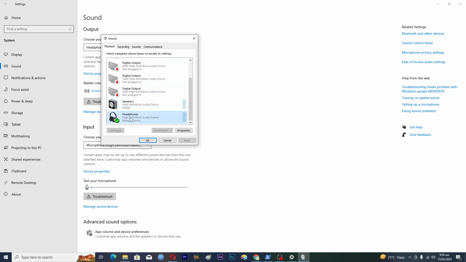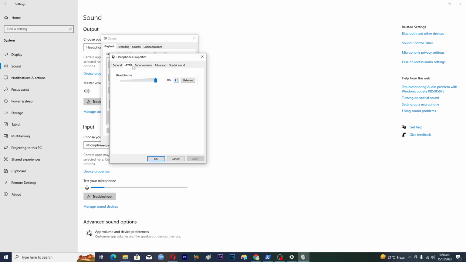I am using the headphones, so I will right click on it, and then I will click on Properties here, and these are different kinds of tabs you can see, and there is the last tab which is Spatial Sound. So spatial sound is basically a 3D sound effect. As you can see, right now it is turned off, and when I tap on this drop down menu here, it says Windows Sonic for Headphones. I will tap on this one, and then I will tap on Apply, and then I will tap on OK,